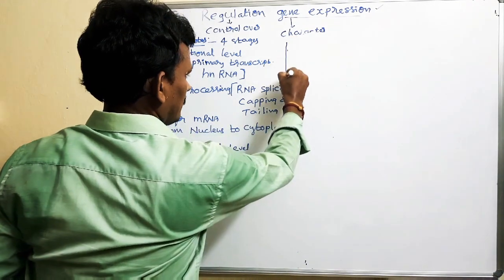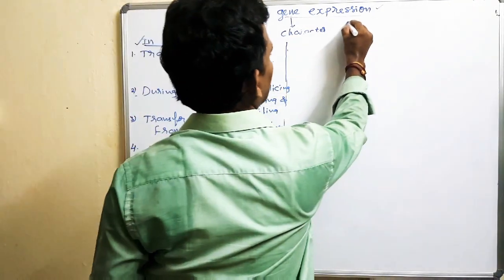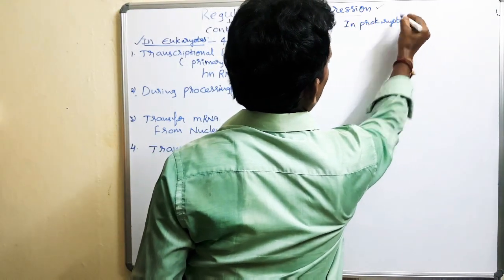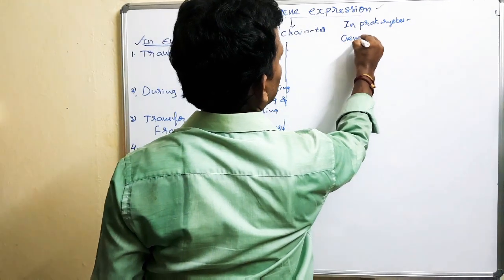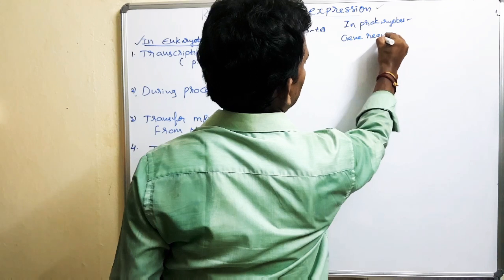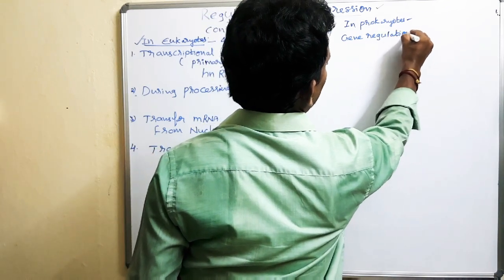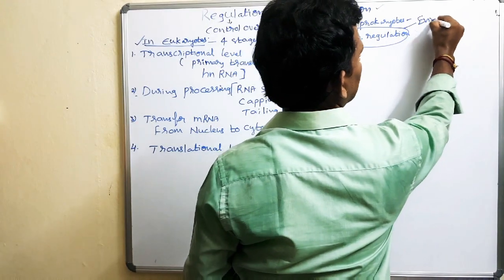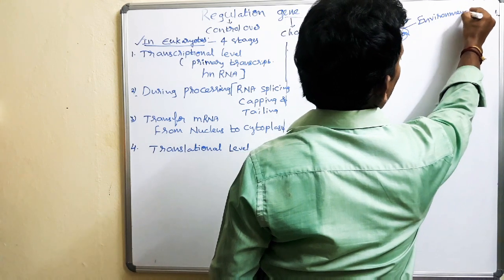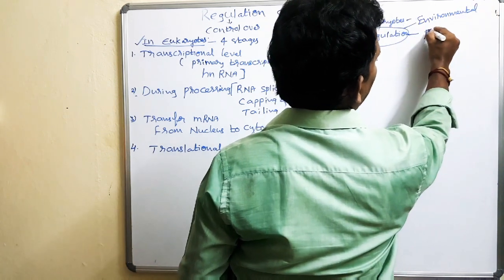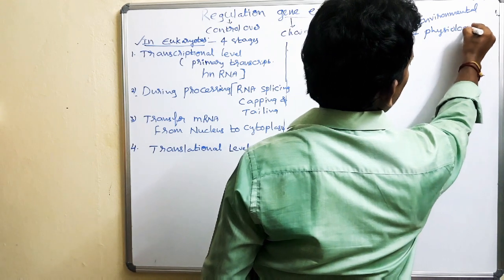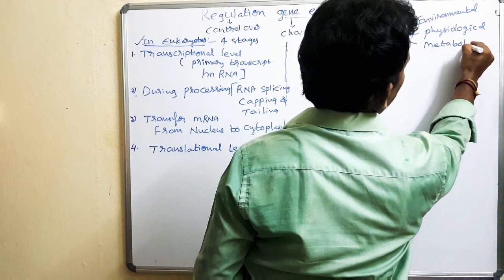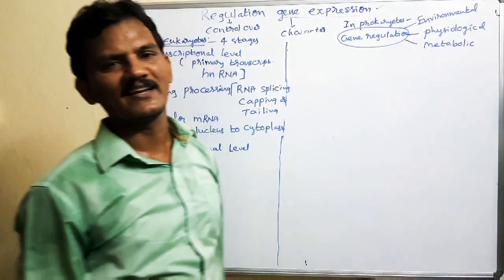In prokaryotes, gene regulation is influenced by factors like environmental factors, as well as physiological factors and metabolic factors. So these factors influence gene regulation.